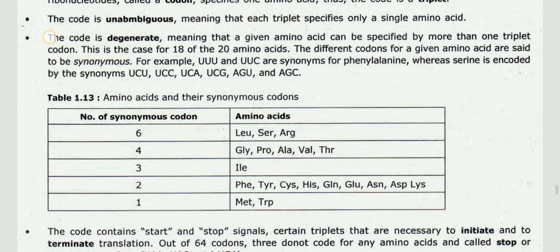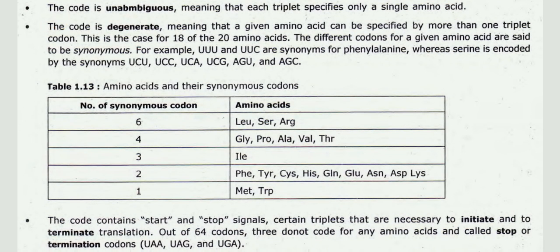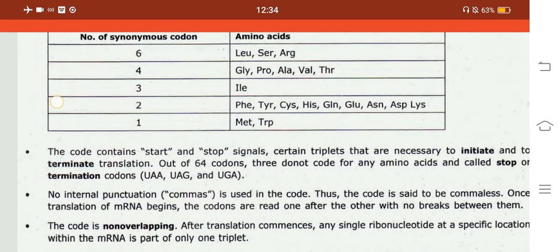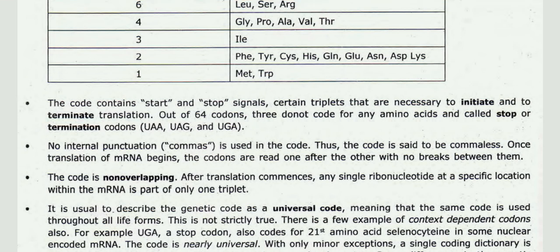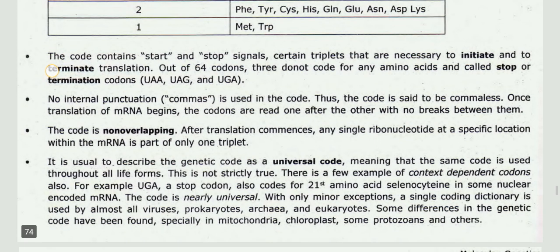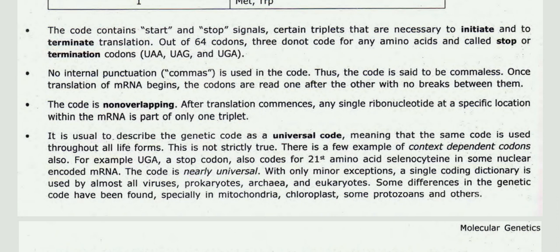Here we see a table which represents amino acids and their synonymous codons. We can read that from the figure. After that, the code contains start and stop signals, certain triplets that are necessary to initiate and to terminate translation. Out of 64 codons, 3 do not code for any amino acid and are called stop or termination codons. UAA, UAG, and UGA are stop codons.